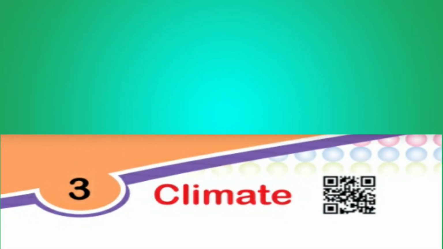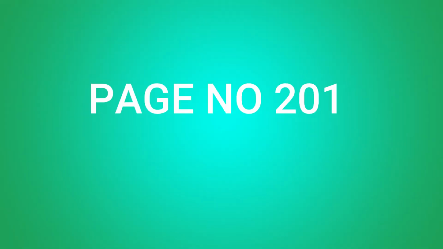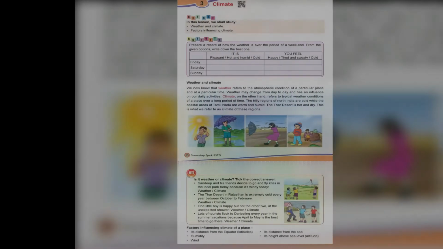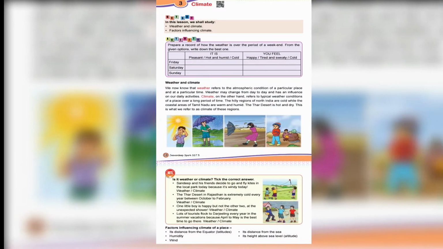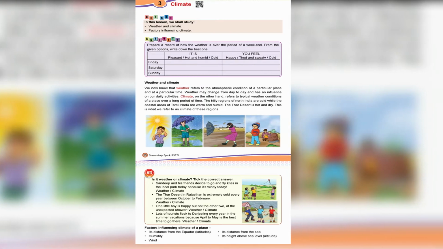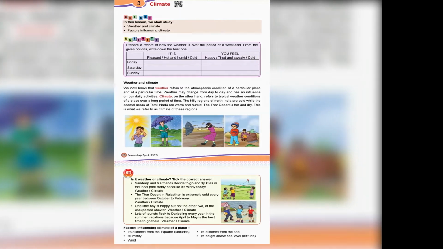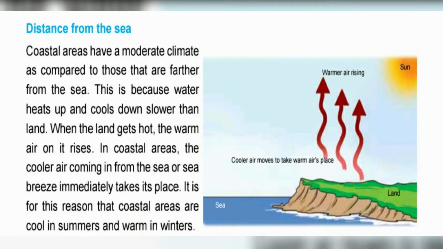Let us continue the third lesson, climate, page number 201. In the previous class, we learnt about the weather, climate and the factors influencing climate of a place. Now let us continue. Distance from the sea.